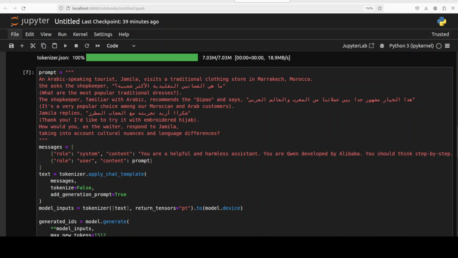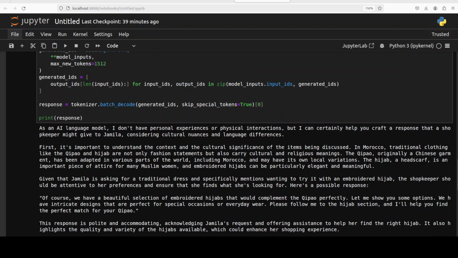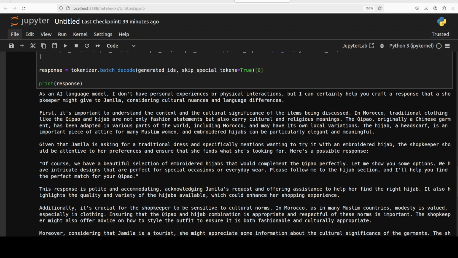And it has come back with the response. Let's check it out. There you go. It says as a language model, I don't have personal experiences or physical interactions, but I can certainly help you craft a response. That is good. So it knows its boundaries. And then it is saying that first it's important to understand the context and the cultural significance of the item being discussed.